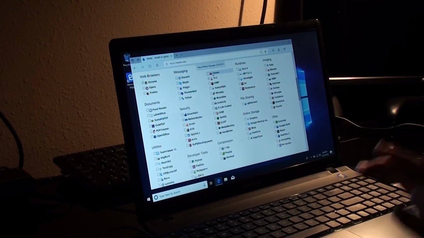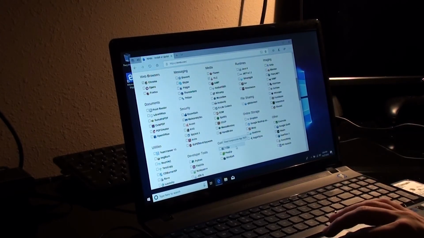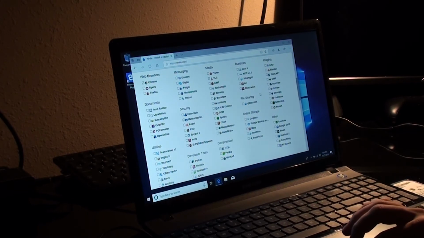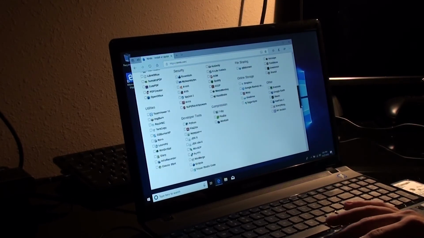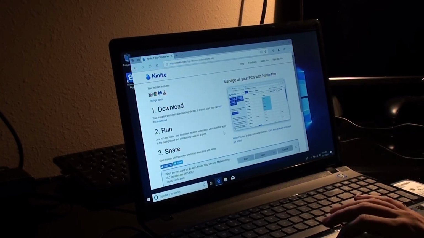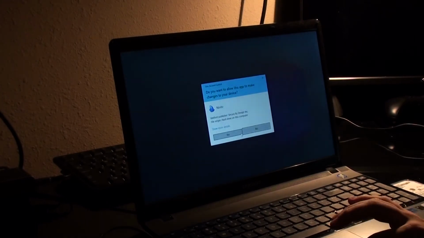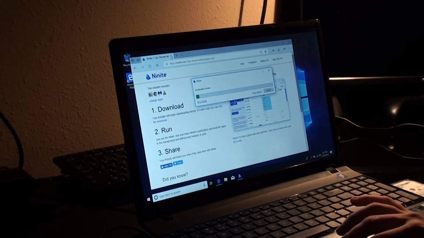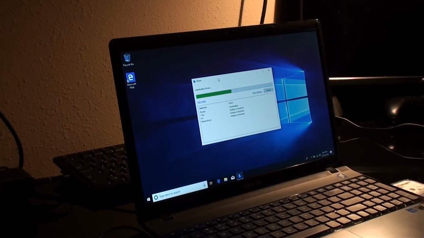He has iTunes on his desktop, so I will not be installing that, but that's also a popular install. VLC Media Player, just in case he comes into needing a video player. And I believe that's all we're going to install on this work PC. And we're going to go ahead and click on Get Your Ninite. And we are going to run that. And we will click Yes to allow it to install Chrome, 7-zip, VLC, and Malwarebytes.